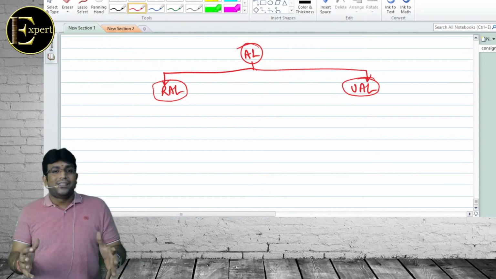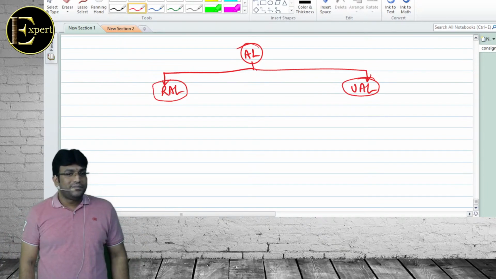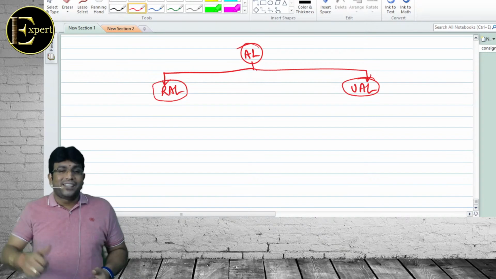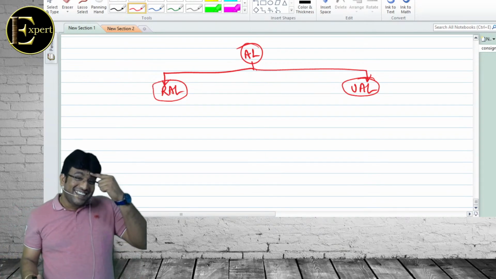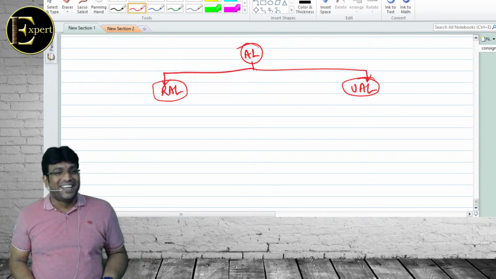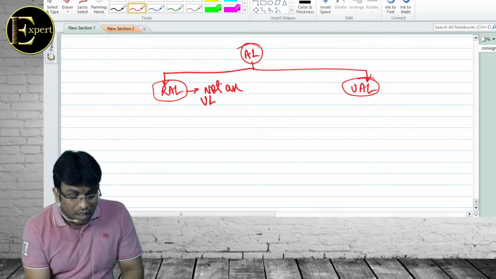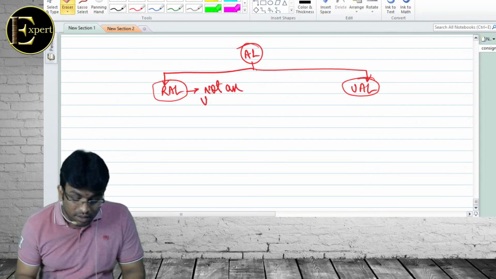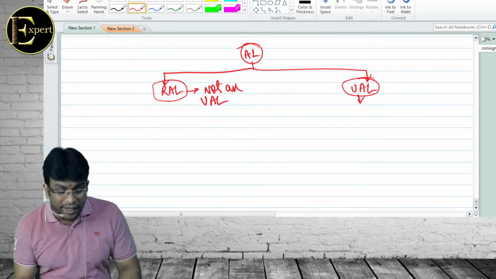Rural agricultural land is a land which is not an urban agricultural land. Urban agricultural land is a land... Sir, if it is "not a rural" and the other is "not an urban", how does that work? Rural agricultural land is a land which is not an urban agricultural land. Then what is urban agricultural land? Any idea?